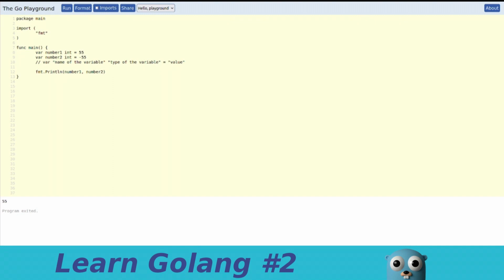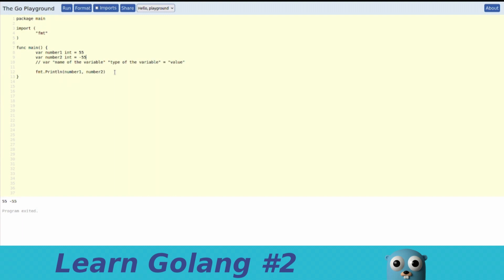Notice that in the println method, when you insert a comma, the two numbers that we printed get concatenated and a white space gets added in between. In this case, we printed out 55, then a white space, and then minus 55. This is how it gets formatted when we print with println. So we can now work with integers, both negative and positive.